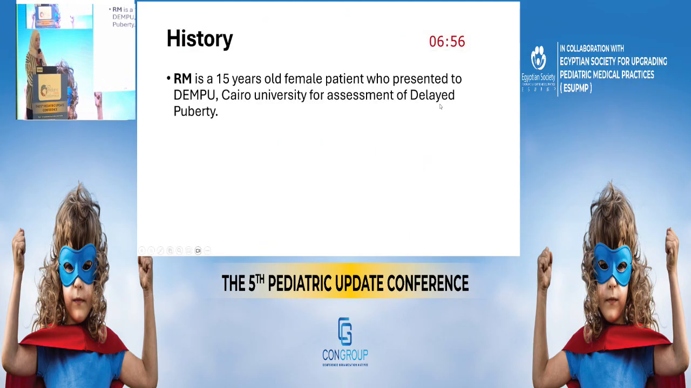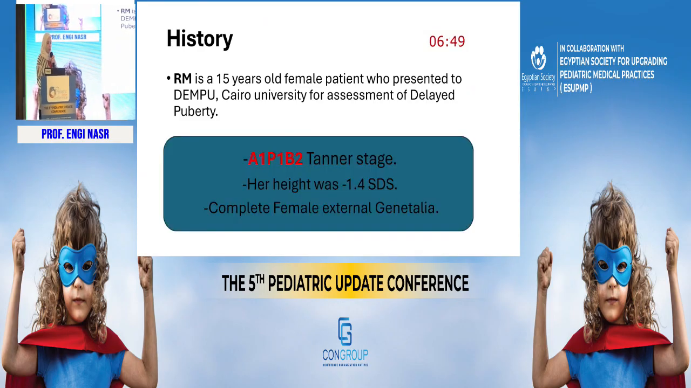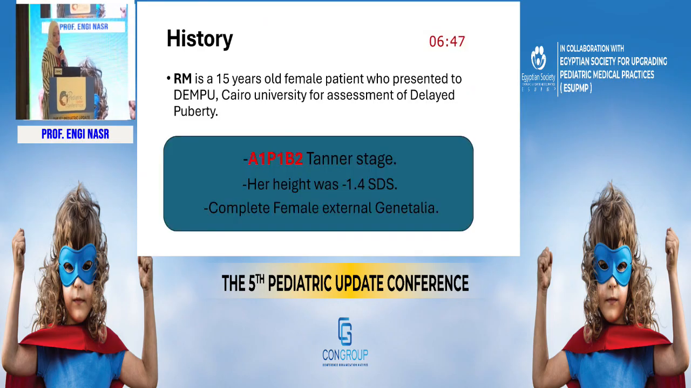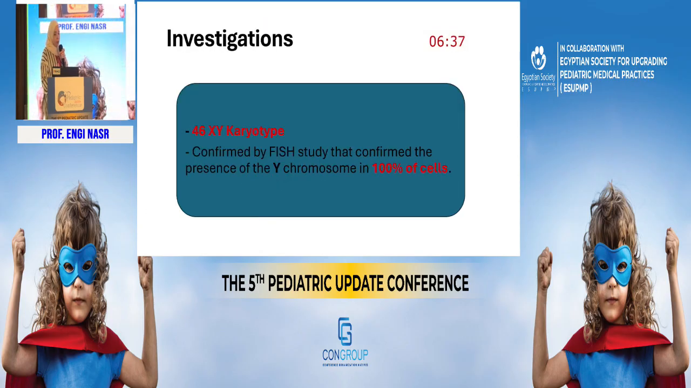My patient is a 15 years old female patient who presented to the Dembu Cairo University for assessment of delayed puberty. However, upon examination, she had a Tanner stage of A1, P1, and B2. Her height was minus 1.4 standard deviation score, and she had complete female external genitalia. Her karyotyping was 46XY. That was confirmed by the FISH study that confirmed the presence of the Y chromosome in